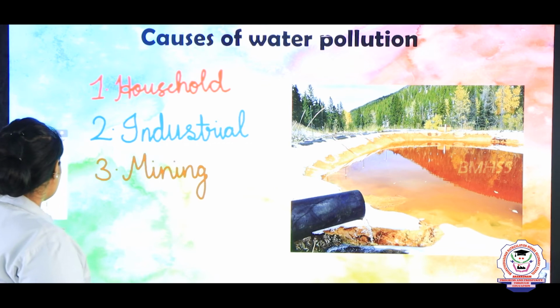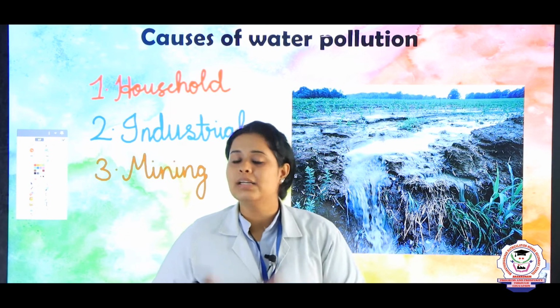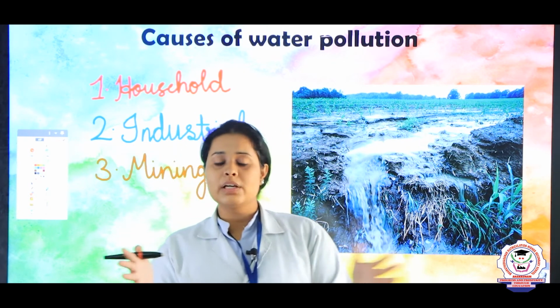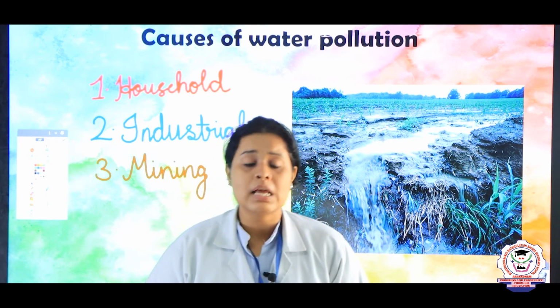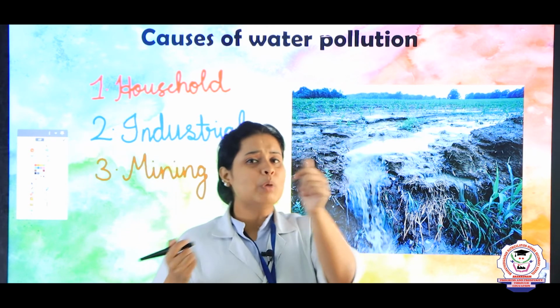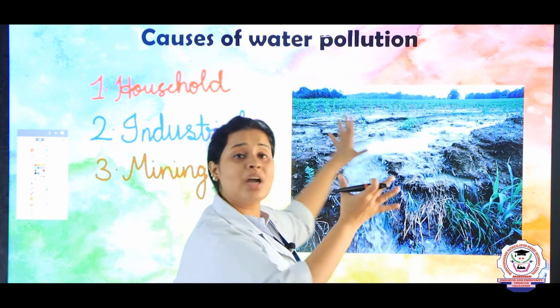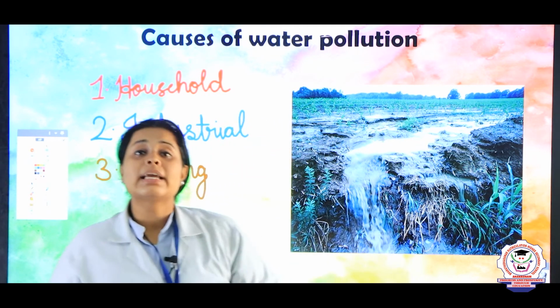After this point, children, there is also pollution by agriculture. What happens generally here is, in agriculture you are using pesticides and different kinds of chemicals like pesticides, fertilizers, herbicides, and even small animal or cow dung. What happens is, if you are putting an extra amount of water, the fertility of the soil will get corroded.